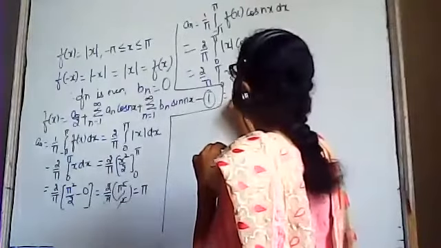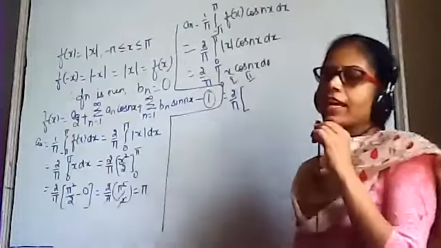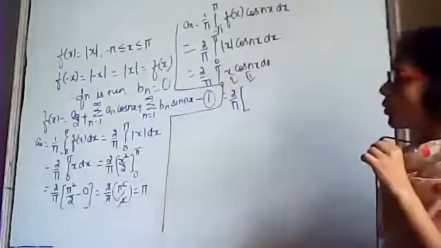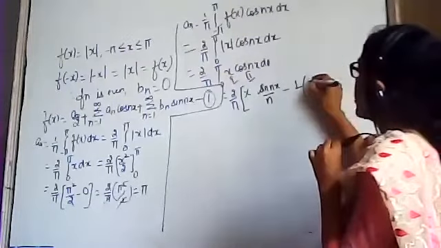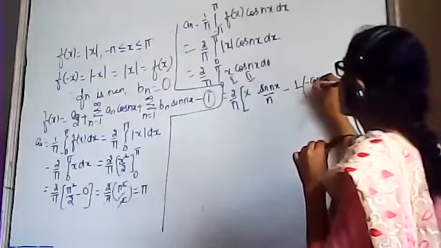This is equal to 2 by pi. Again, I am applying the chain rule. First function as it is, integration of cos nx. Integration of cos nx is sin nx upon n, minus differentiation of the first function. Differentiation of x is 1, times integration of the second function. Integration of sin nx is minus cos nx divided by n square. After that, we have to differentiate this function again. This is 1, a constant, and differentiation of a constant is 0. So we will stop here, and the limits of integration are from 0 to pi.